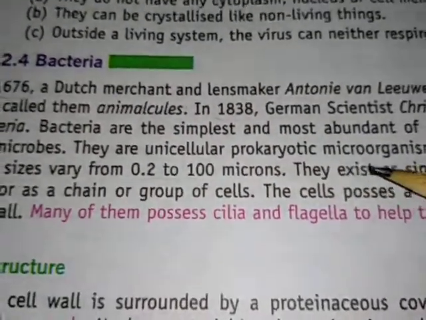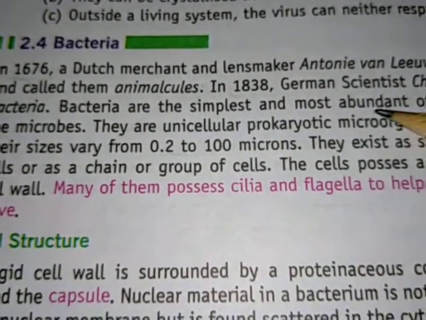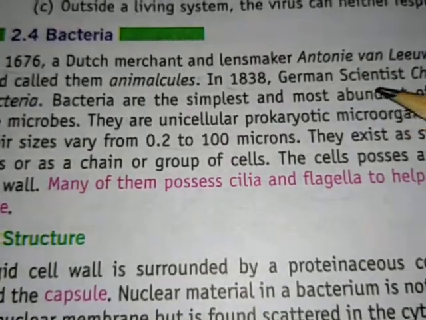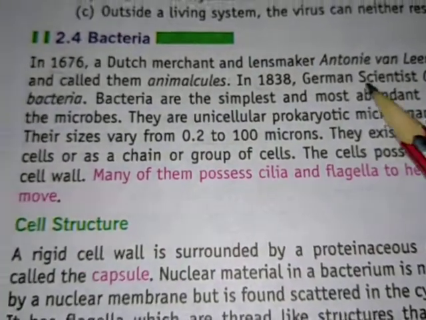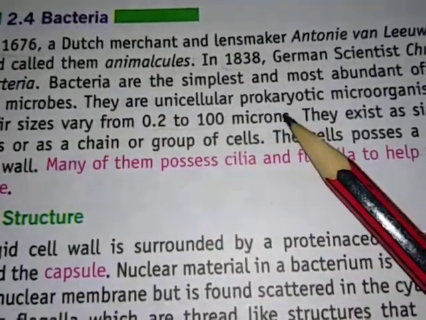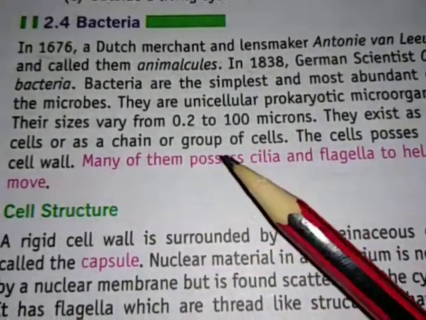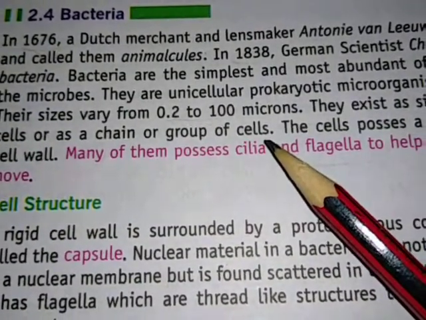Bacteria are the simplest and most abundant of all the microbes. Their cell size may vary from 0.2 to 100 microns, and they exist as a single cell or a chain or group of cells.